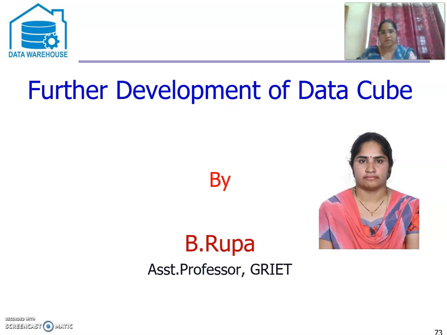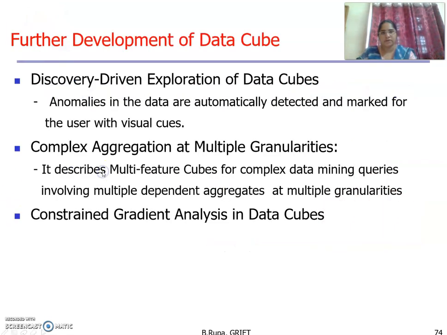Now we will discuss further development of the data cube. Within this, we need to follow some methods: discovery driven exploration of data cubes, complex aggregation at multiple granularities, and constrained gradient analysis in data cubes. In discovery driven exploration, anomalies in data are automatically detected and marked for the user with visual cues. We will see what is meant by anomaly and visual cue with an example.